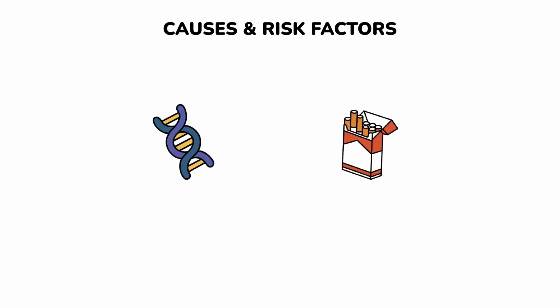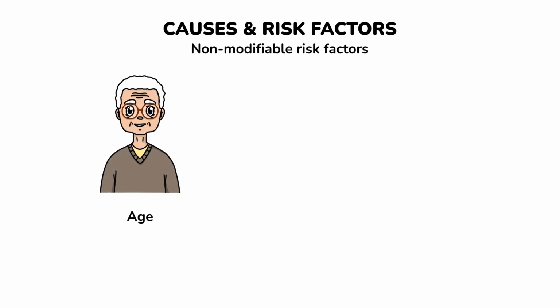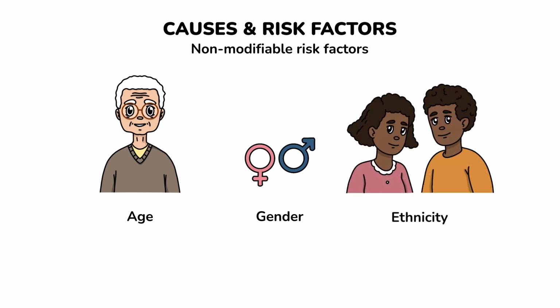There are two groups of risk factors for the development of colorectal cancer: non-modifiable and modifiable. While modifiable risk factors are linked to specific habits or lifestyles, the first group is uncontrollable by individuals. Non-modifiable. Age. Most colorectal malignancies manifest at over 50 years. Gender. Males tend to be more likely to develop CRC. Ethnicity. Black men and women have the highest incidence and mortality rates among races.